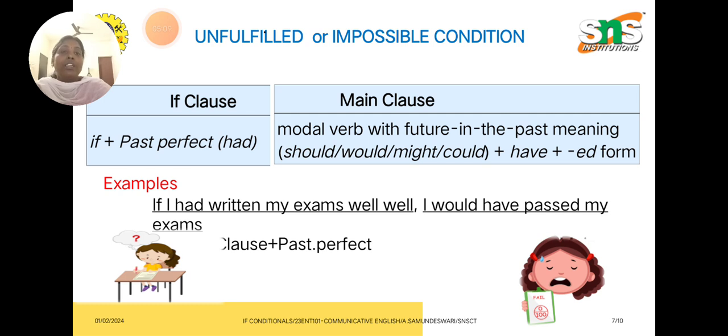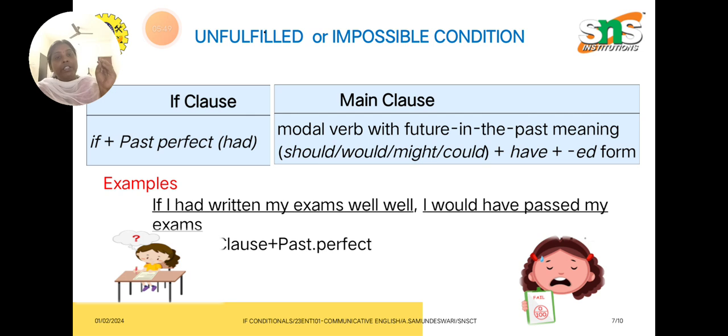Unfulfilled or impossible condition is the third type of condition. Here we follow the structure of if plus past perfect tense, that is had, in a sentence. In the main clause you can use the modal verb with have plus past participle structure. We'll explain with the sentence: if I had written my exams well, I would have passed my exam. So what is the outcome here? She didn't pass that exam. If she wants to change her results, where should she start? She could write her exams in a better way. That's why we named it an impossible condition.